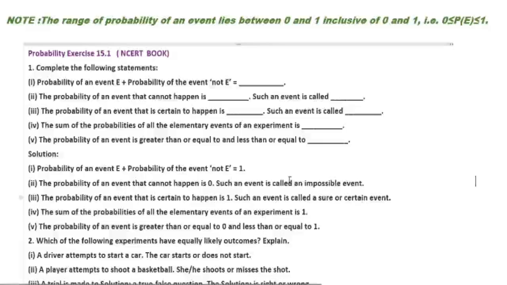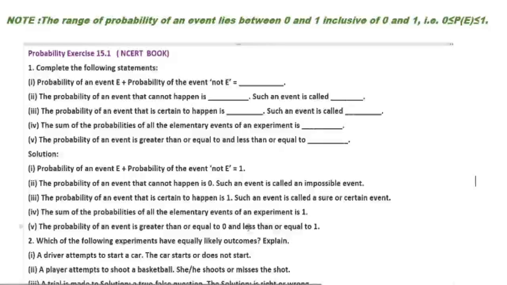And fourth one, the sum of the probabilities of all elementary events of an experiment is 1. And fifth one, the probability of an event is greater than or equal to dash and less than or equal to dash. The probability of an event is greater than or equal to 0 and less than or equal to 1.